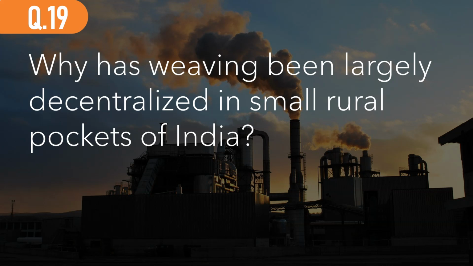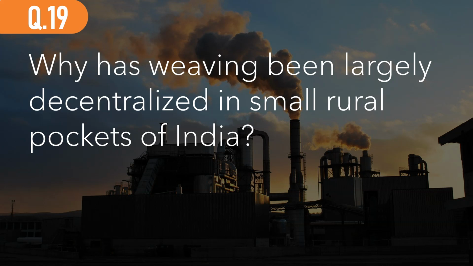19. Why has weaving been largely decentralized in small rural pockets of India? So first we have to understand the components of cotton processing. So first we have harvesting the cotton plant. Then we have to conduct the process of ginning, which means removing the small knits. And then after we get the pure cotton, we have to spin it to produce yarn. And finally, the yarn is woven into useful products such as scarves, blankets, clothing, etc.